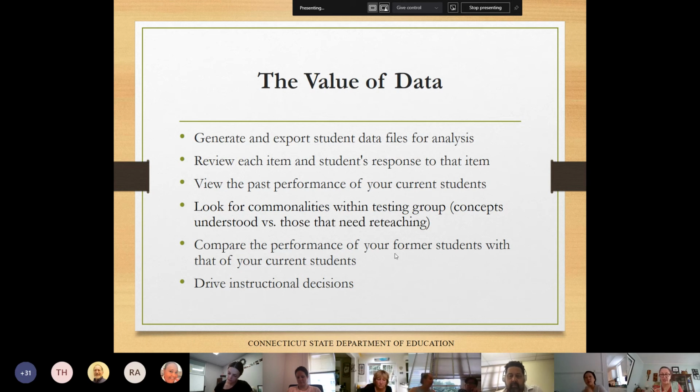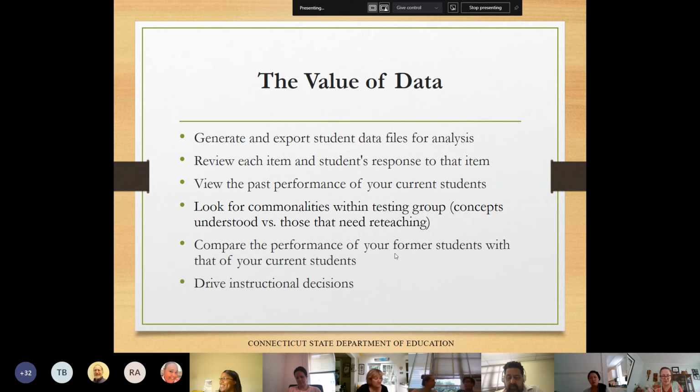You can look for insights into changing your pacing, your sequencing, or your lessons. And being able to review each individual item, as well as the student's response, which is really a huge strength of this system, would allow teachers to identify any misunderstandings that a student is having and to address that misunderstanding quickly so that it doesn't continue to impact student learning.